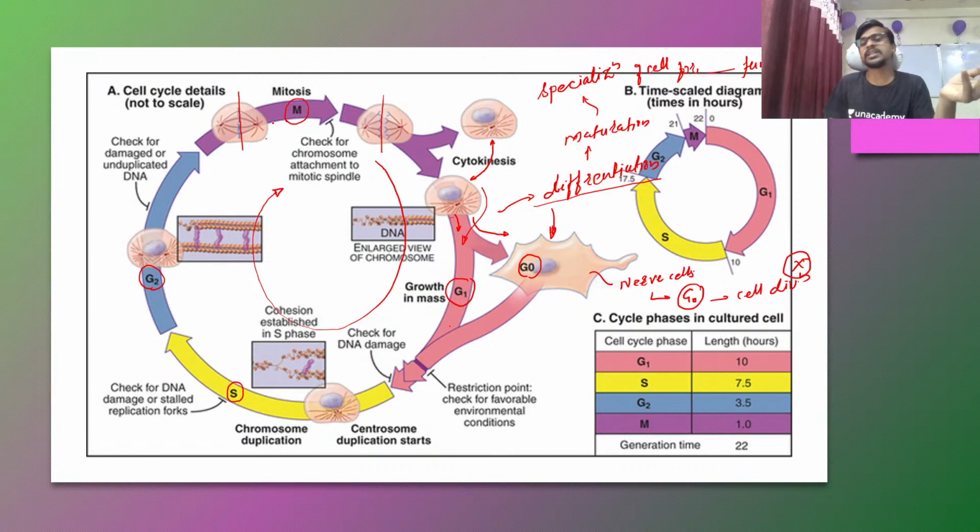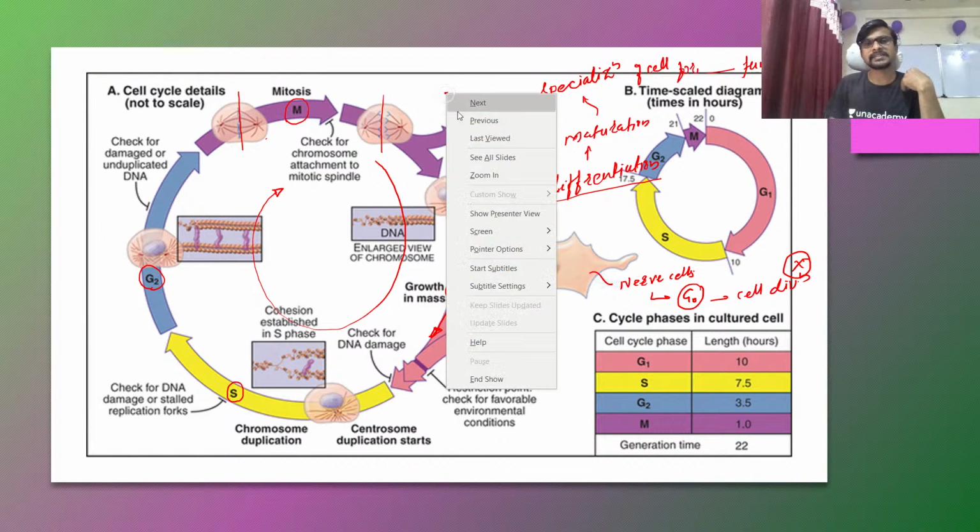The cancer cell never stops in the G naught phase. It will continue its pathway like this and not stop anywhere. It will just move from G1 to S, G2 to M, and again M to cytokinesis, and cytokinesis to G1 again. So continuous division will happen inside the cancer cell.